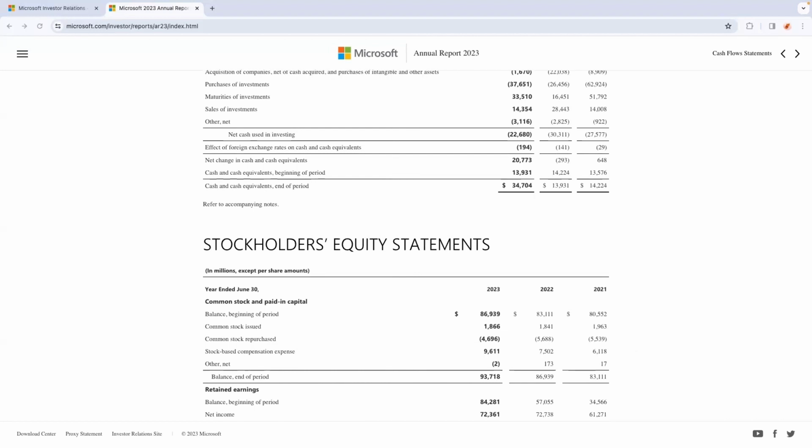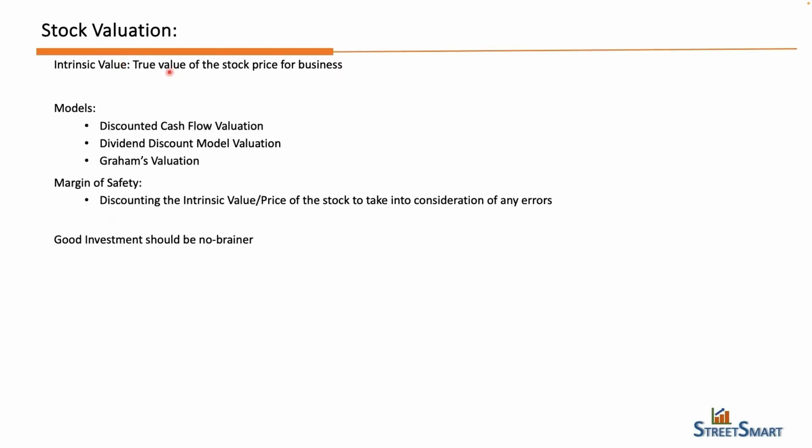Moving back to the slides: how to value a stock, right? How to find the true value of the stock price for a business. There are a few different models, or quantitative models, that we can use. One is discounted cash flow valuation, which is a valuation method that estimates the value of an investment using its expected future free cash flow. The other model is the dividend discount model. Here we value a company based on the theory that its present price is worth the sum of all its future dividend payments when discounted back to present value.